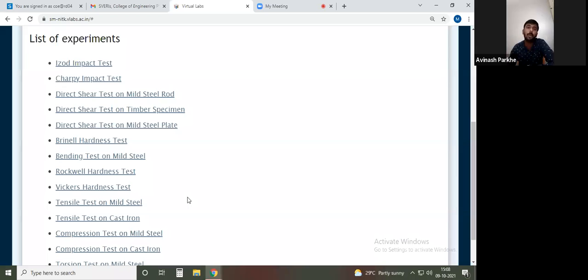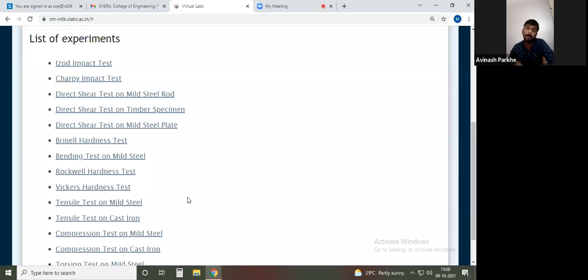Now, if we take the example of a beam, the beam is a horizontal structure subjected to a number of loads. Due to the loads applied on the beam, bending of the beam takes place. That means if I have to check the strength of that beam, I check its bending strength, or sometimes its shear strength.